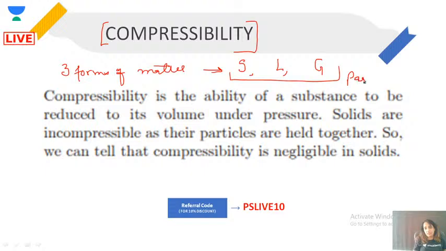Every matter is made up of particles. We know that by now, right? So how these particles are arranged decides the state of the matter, whether it will be solid or liquid or gases. Okay, so we will talk about compressibility once we understand how these particles are arranged.